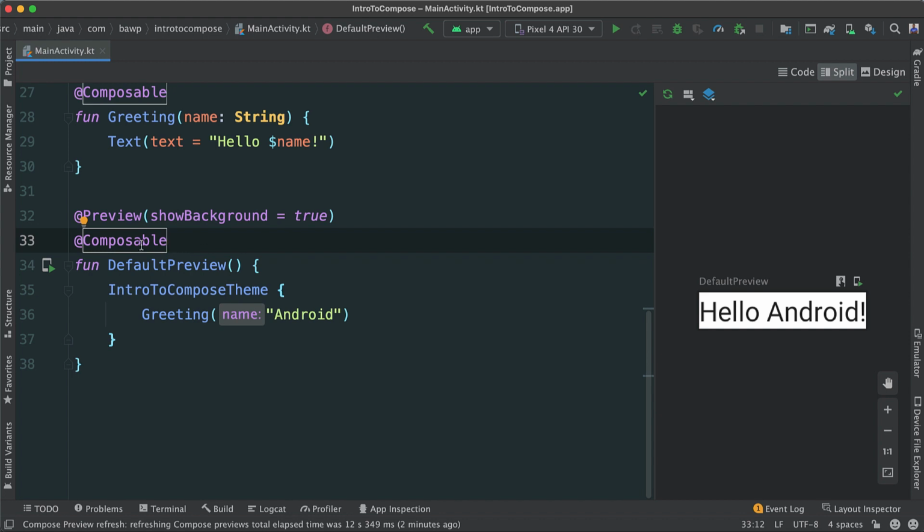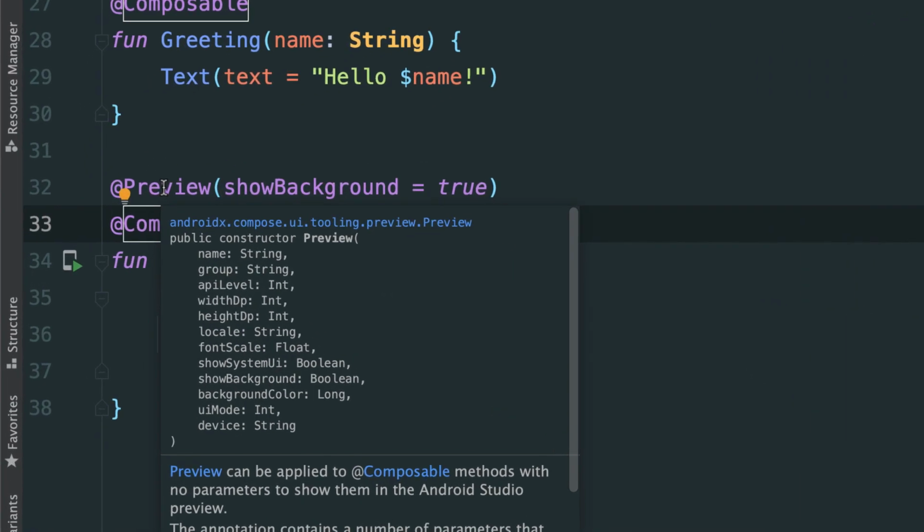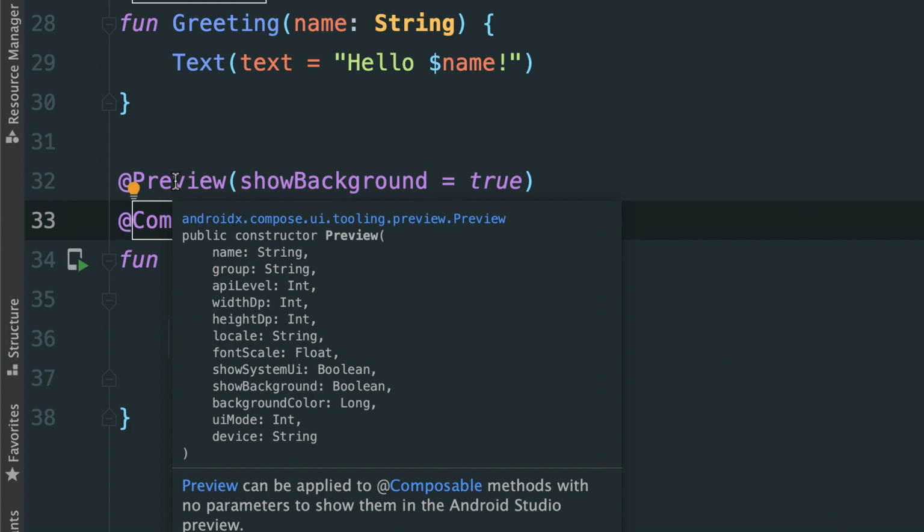So look at this as more of a keyword that tells the compiler that, okay, this is indeed a composable function, which means it should construct a piece of a user interface. But again, what is really making this available here in our preview is this @preview annotation there. And you see also, if you hover over anywhere, we get some documentation. This is really important and cool. So whenever in doubt, if you don't understand what something is, you can always hover over and you have a preview.